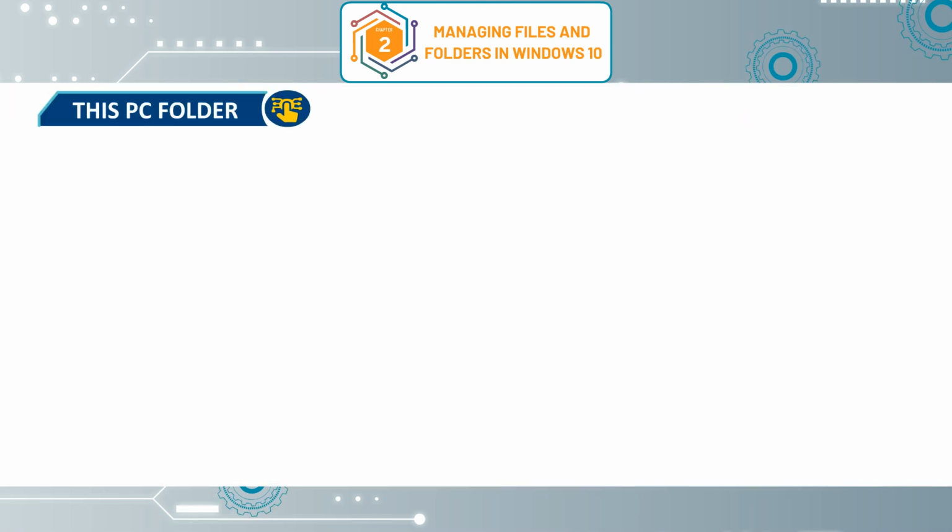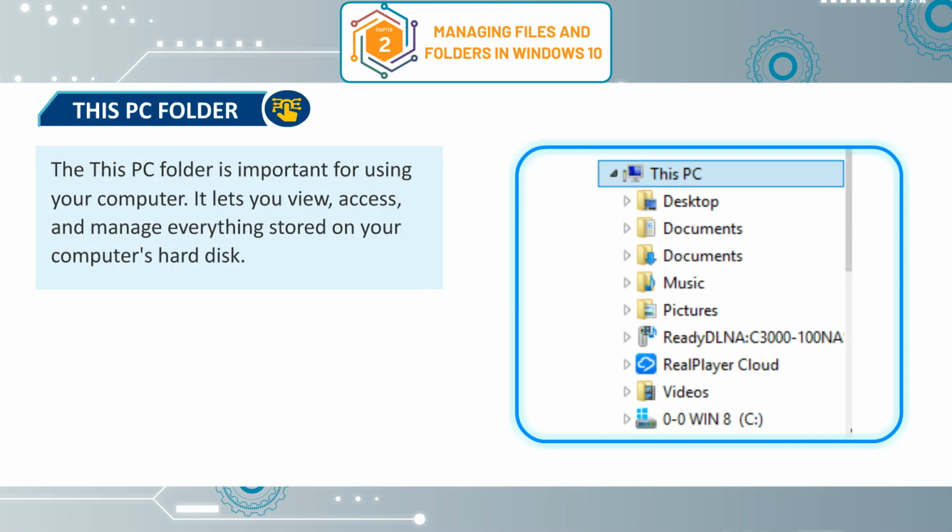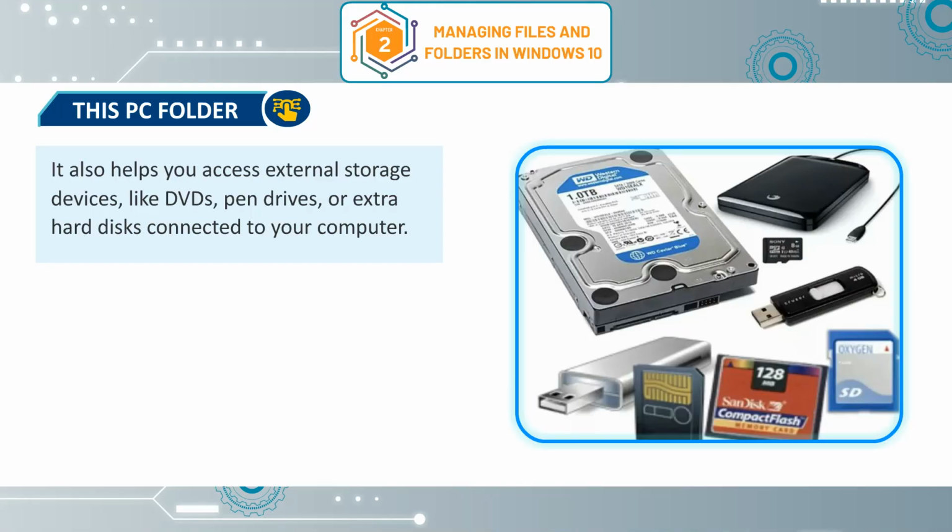This PC folder. This PC folder is important for using your computer. It lets you view, access and manage everything stored on your computer's hard disk. It also helps you access external storage devices like DVDs, pen drives, or extra hard disks connected to your computer.